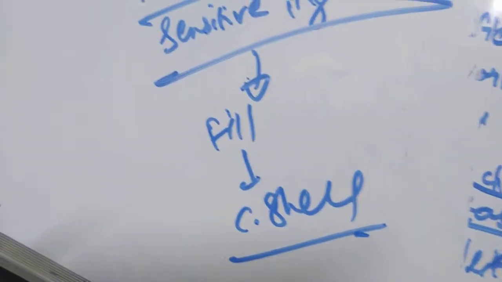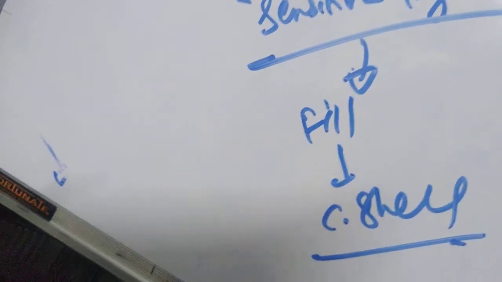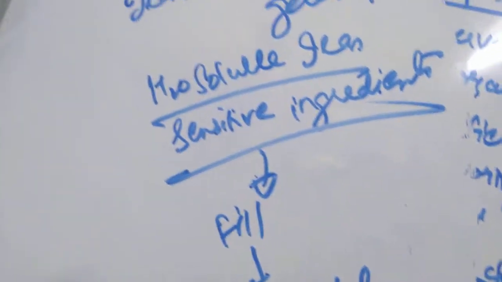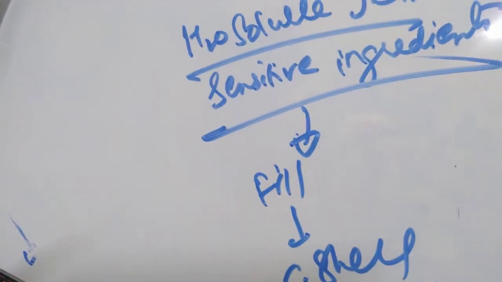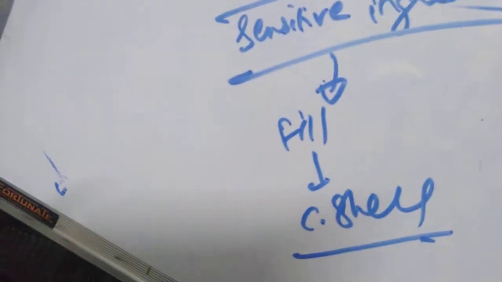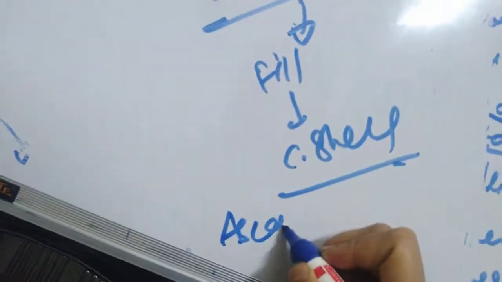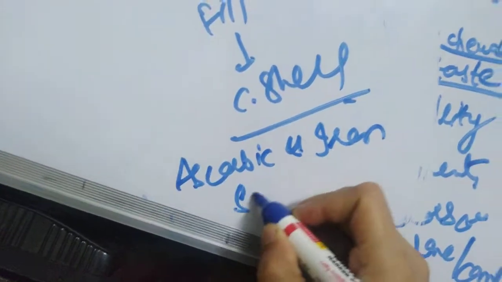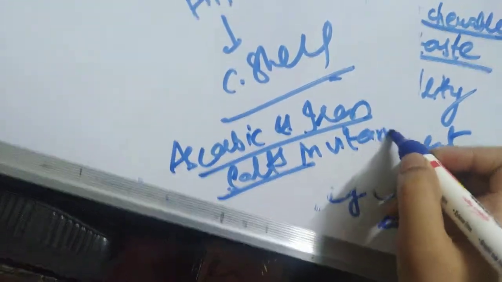And one more thing: before a color is chosen, the mixture should be checked in the lab by addition of water to see if any reaction is taking place or not. For example, in the case of ascorbic acid and iron salts in vitamin formulations, whenever you add water, you should check if there is a reaction.